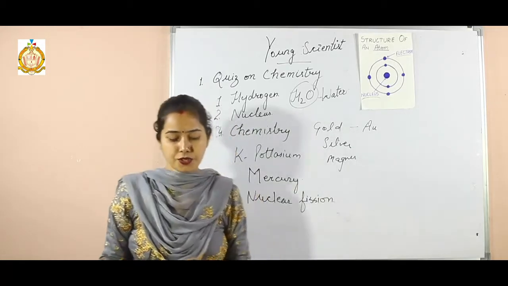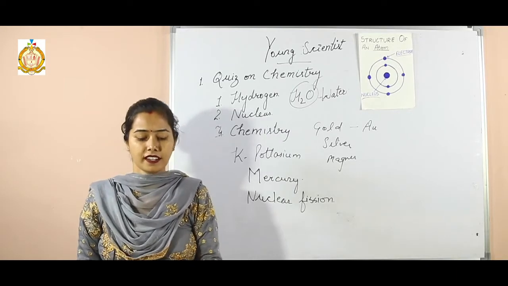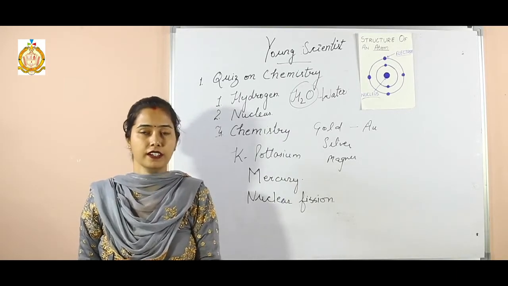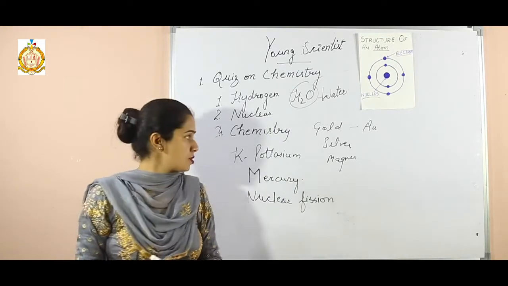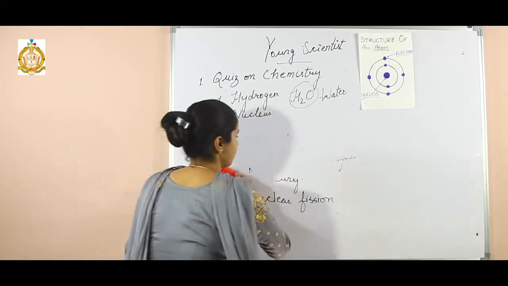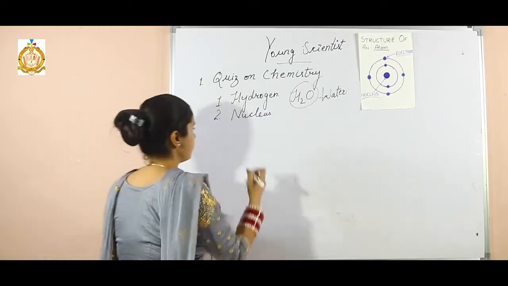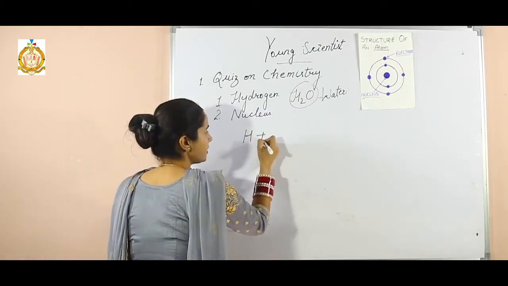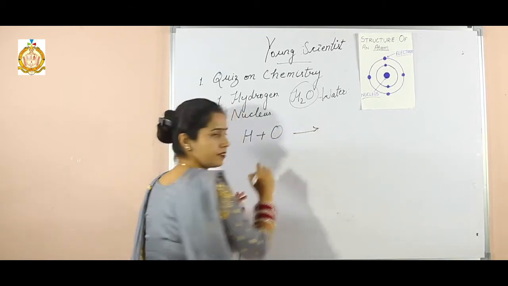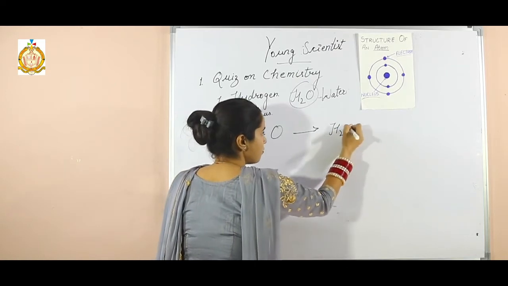Next question is, what is the name given to substances that are initially involved in a chemical reaction? So, for example, this is hydrogen, this is oxygen. These combine to form water.